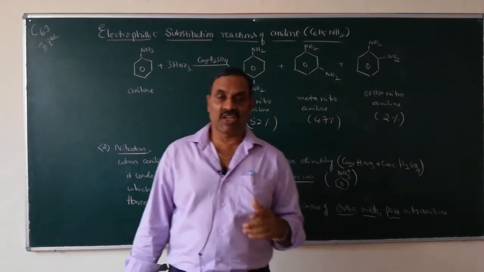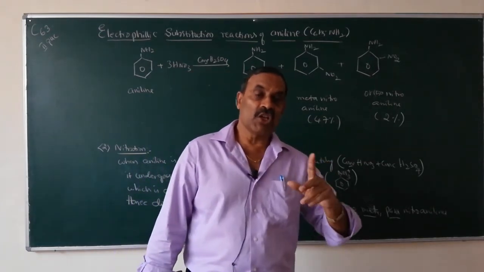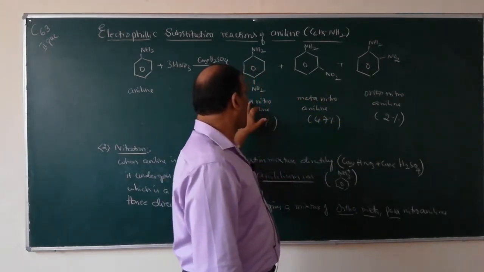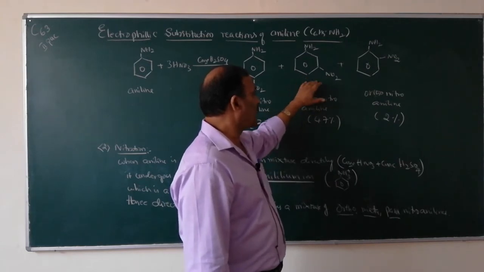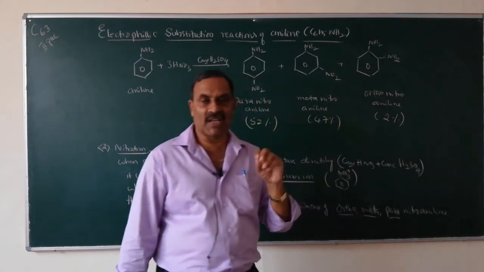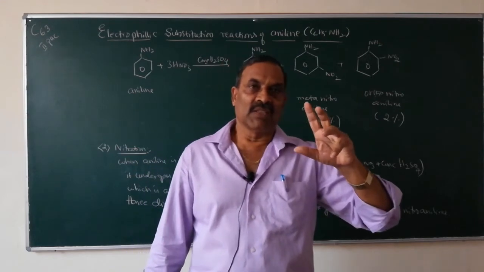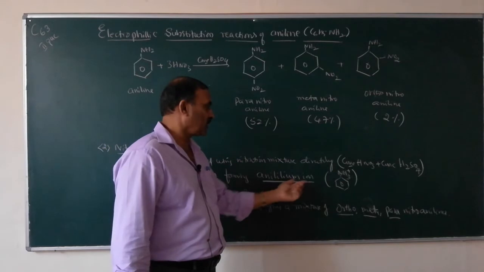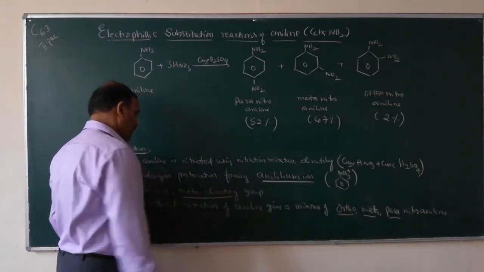When aniline is nitrated directly, in addition to ortho and para derivatives, we also get the meta derivative, meta-nitroaniline, because during direct nitration, aniline first undergoes protonation forming anilinium ion, which is a meta-directing group.